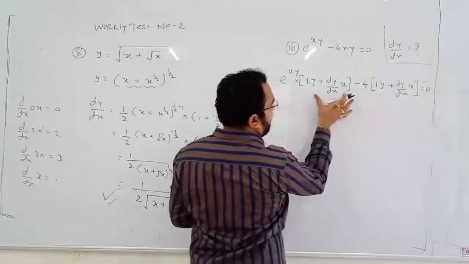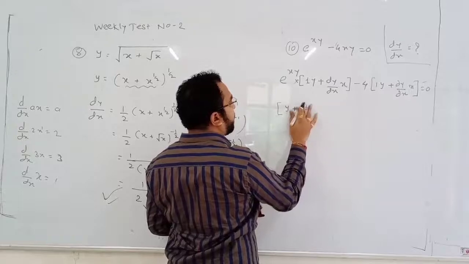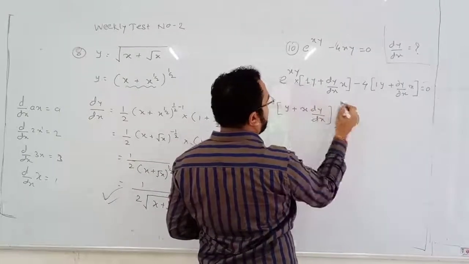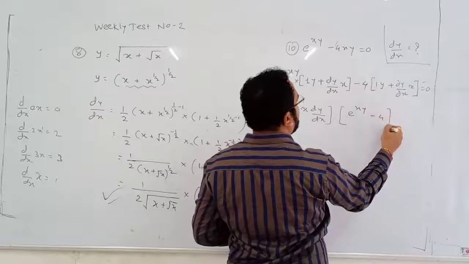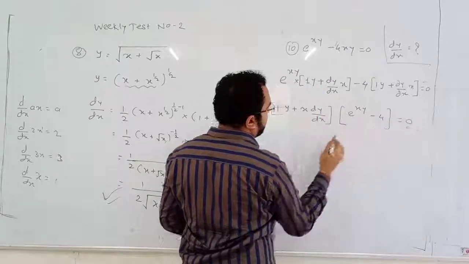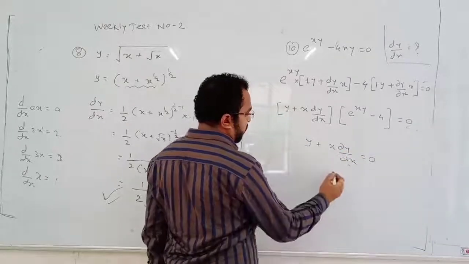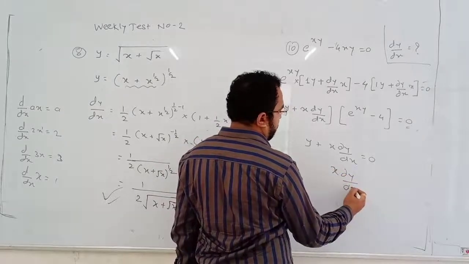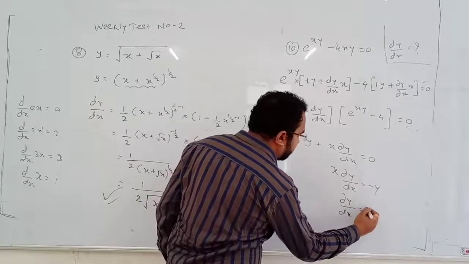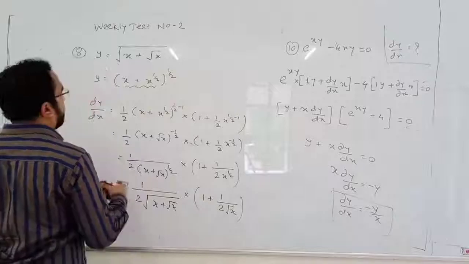From these two terms, this bracket and this bracket, take common, it will become y. Here it will be, right of this.